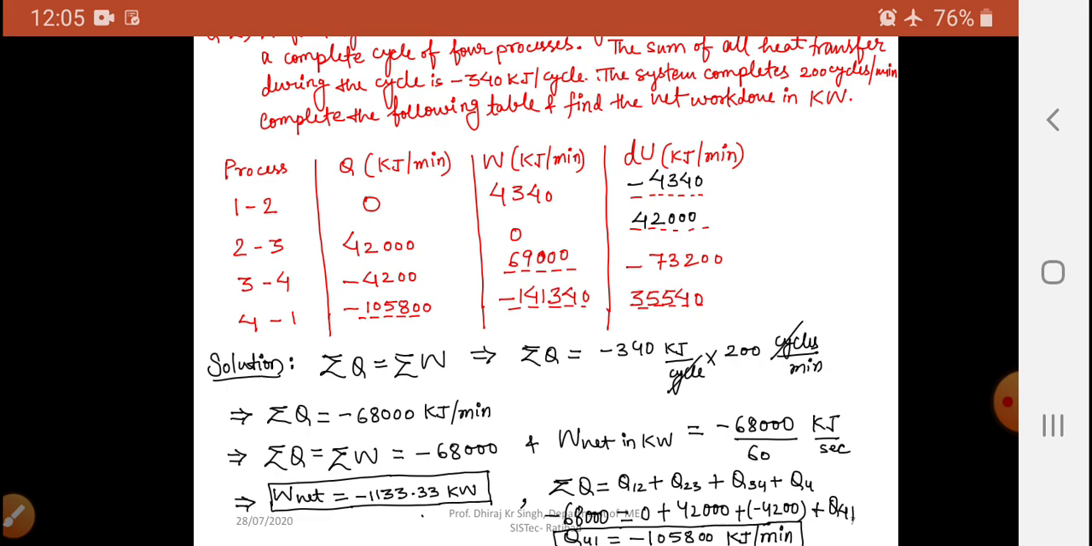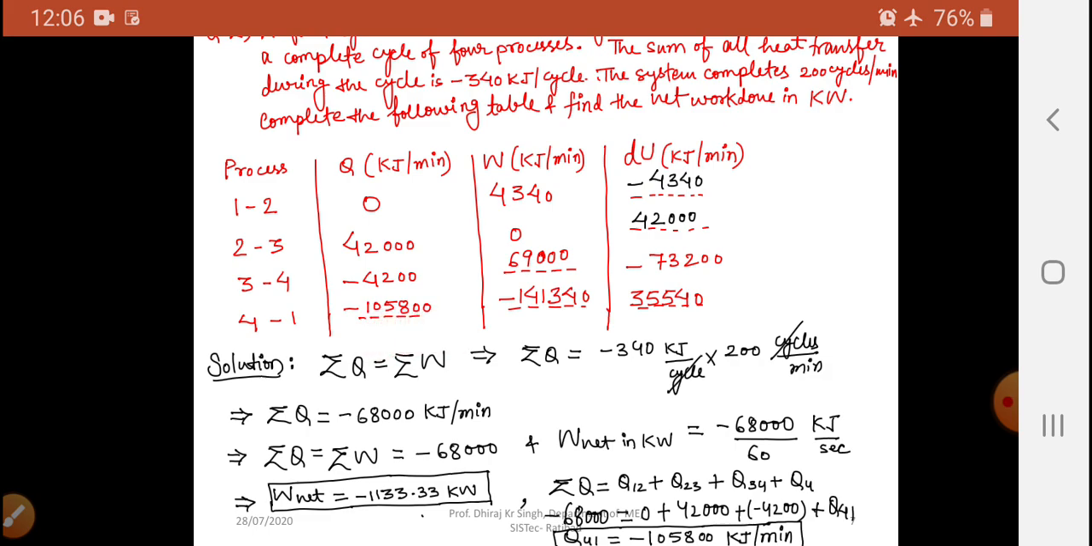So in place of summation Q we have written minus 68,000, Q12 is 0, right? And Q23 is 42,000, Q34 is minus 4200, and we have to find out Q41. By putting the values, we get Q41 as minus 105800 kilojoule per minute. So finally we have got the value of heat transfer in process 4-1. So this is minus 105800.